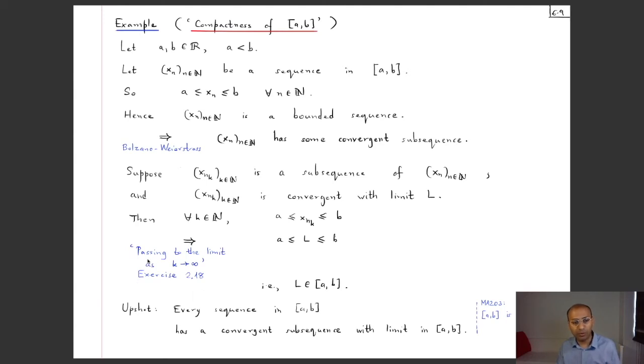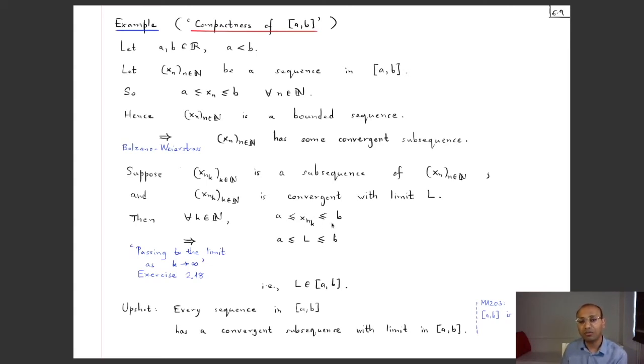The application of this we can summarize by passing to the limit as k tends to infinity. That just means that whenever term wise you have inequalities, then the limit also obeys that. That is succinctly referred to as passing to the limit as k tends to infinity. So the limit as k tends to infinity of this one is L, and the limit of this constant sequence a is a, and so by exercise 2.18 we have that L is bigger than or equal to a.